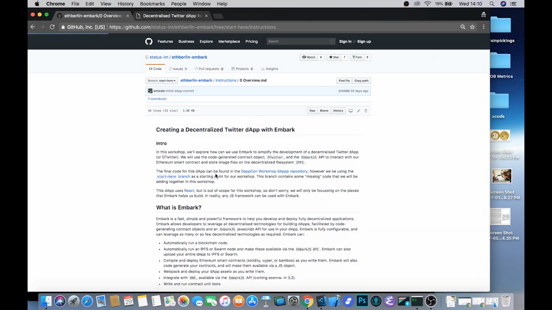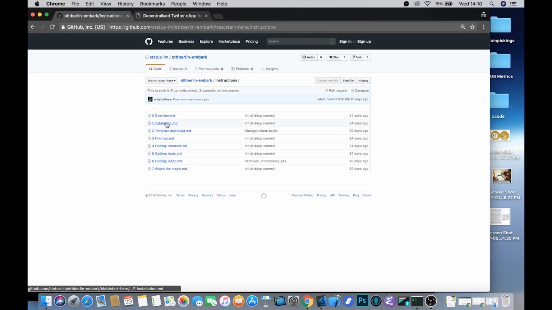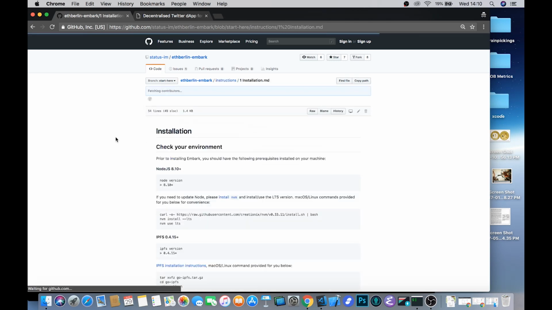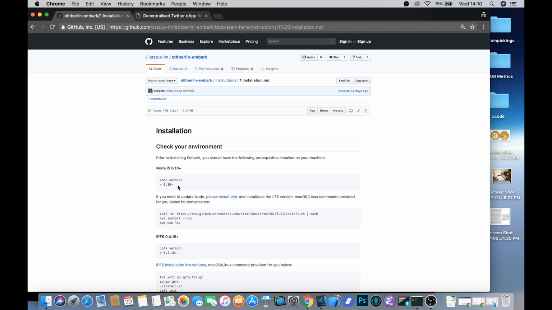So once you've gone through the overview, got a sense of what it is that we're going to do in this, it's also quite important that we get your environment set up correctly. So you'll need Node version 8.10 or above, because we'll be using some await syntax in this tutorial, which I'll explain when we get there. We also recommend that you use something called NVM, which is the Node version manager, and it makes it really, really easy to manage different versions of Node as you move between different projects that have different requirements and dependencies. It's really a very neat tool that works very well, and we highly recommend it.